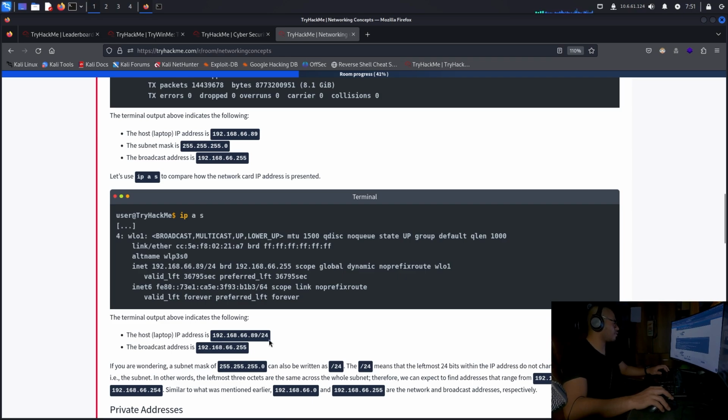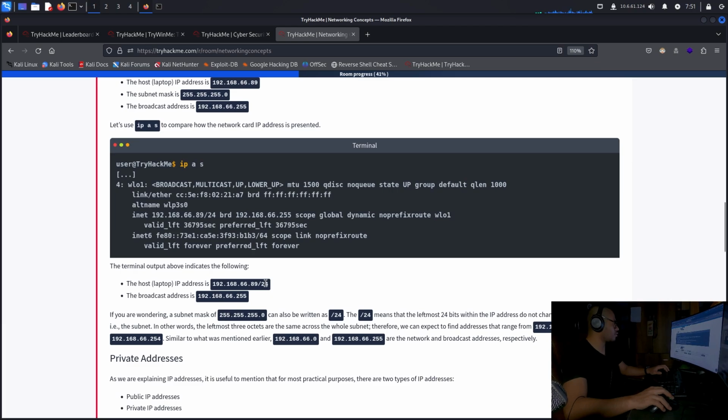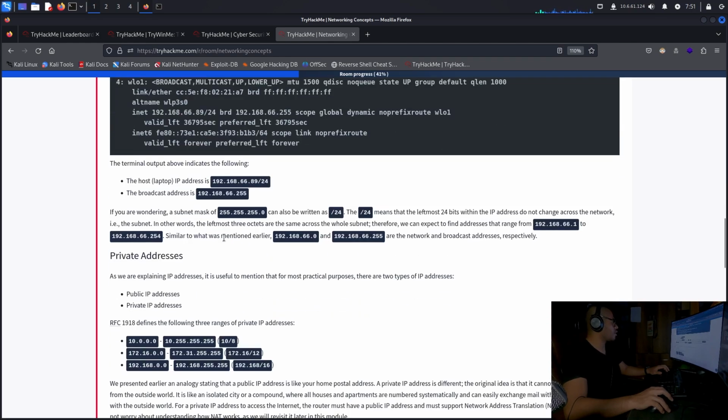The host laptop IP address is this one on port 24. Why 24? Oh, okay, it's not port. Sorry. The broadcast address is this one. If you are wondering, a subnet mask of 255.255.255.0 can also be written as /24. /24 means that the leftmost 24 bits within the IP address do not change across the subnet.